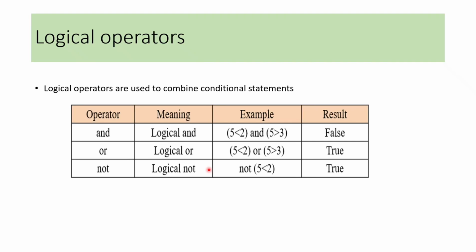Logical not gives the opposite of the condition. 5 less than 2 is false, so it results true.